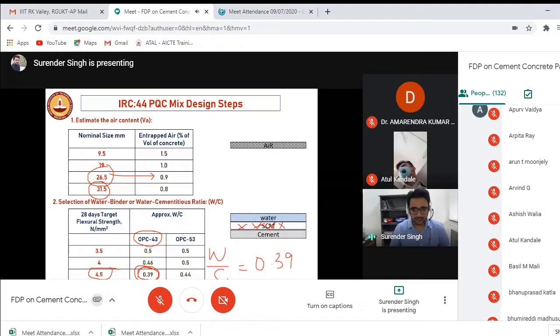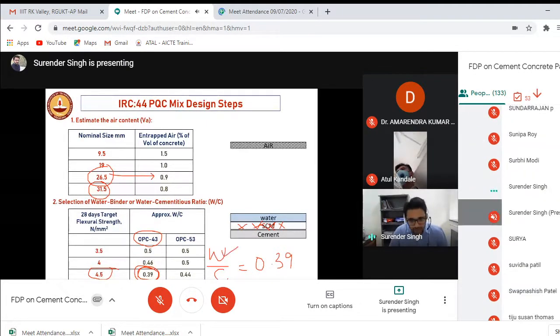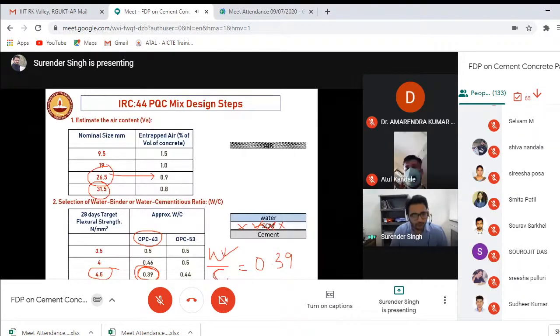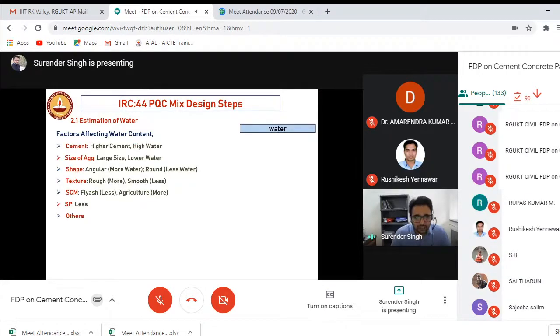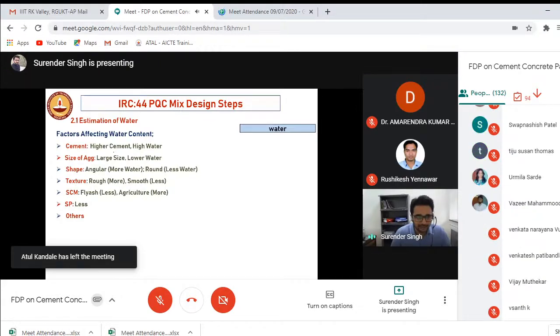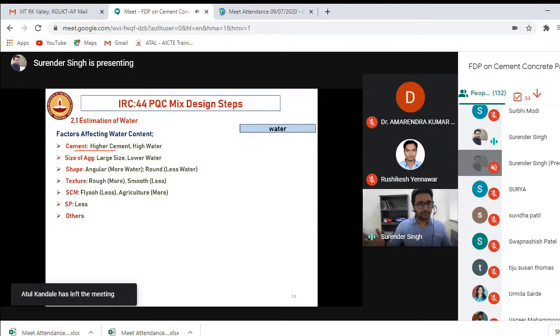Okay, so now I have this formula. If I can get the value of water, obviously I can predict the cement value, right? So how to calculate the water? How much water will be required depends upon many parameters. Obviously, if you use more cement, more surface area will be there, so more water.